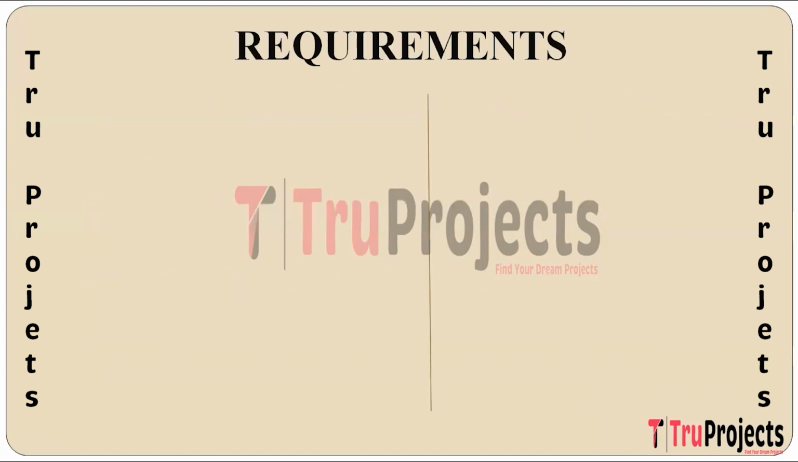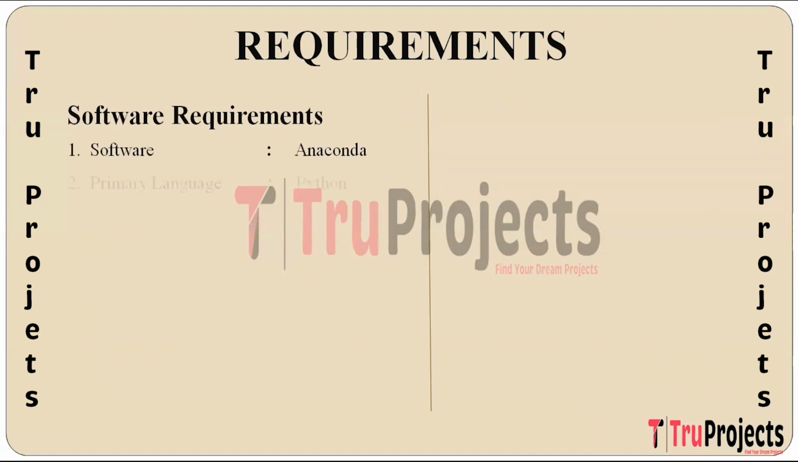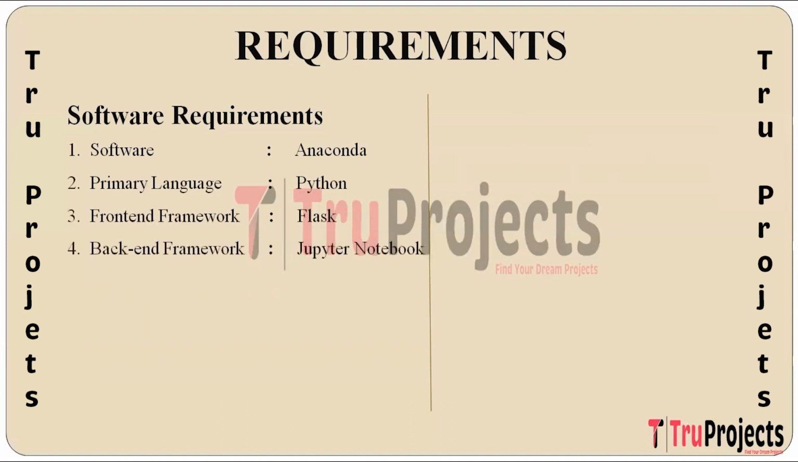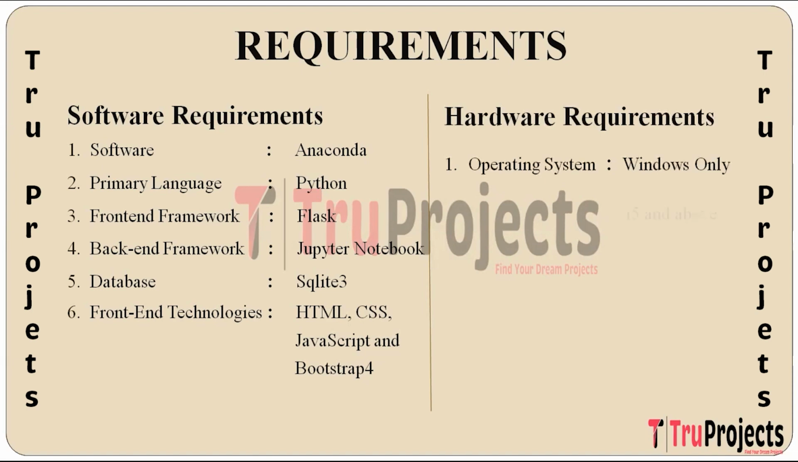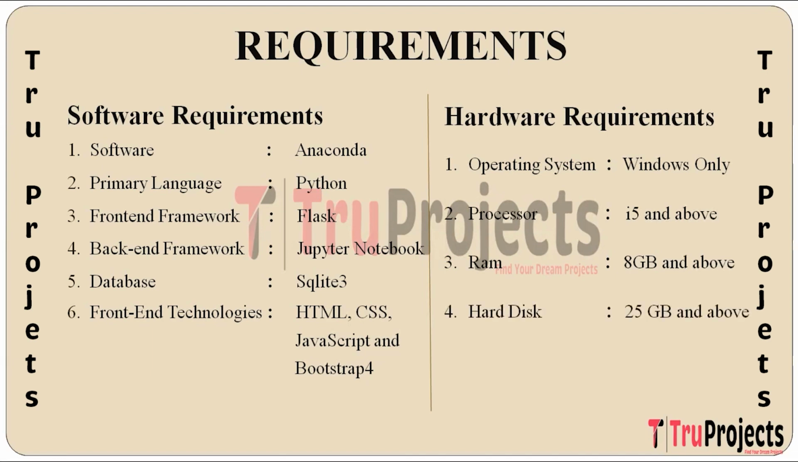Requirements needed to execute this project. Software requirements: Software needed is Anaconda. Primary language used is Python. Front end framework used is Flask. Backend framework used is Jupyter Notebook. Database used is SQLite 3. And front end technologies used are HTML, CSS, JavaScript, and Bootstrap 4. Hardware requirements needed are operating system of Windows, processor of i5 and above, RAM of 8 GB and above, and hard disk of 25 GB and above.